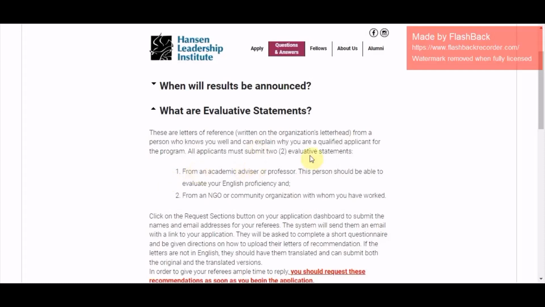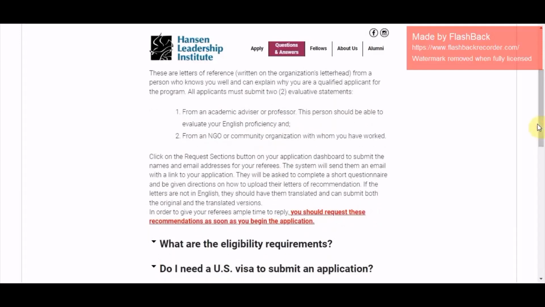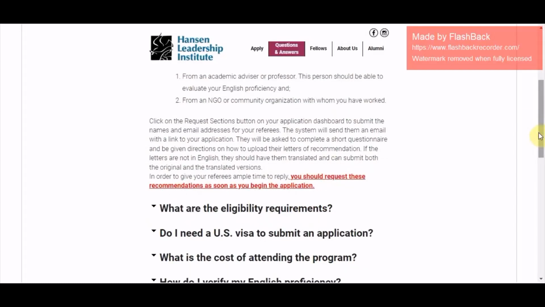From an academic advisor or professor, like I said, that person should also evaluate how good you are at English. So take note of that. Or from an NGO, that's a non-governmental organization, or a community organization with whom you have worked. So take note of that. These are the things. If you have one of these, then you're good to go.